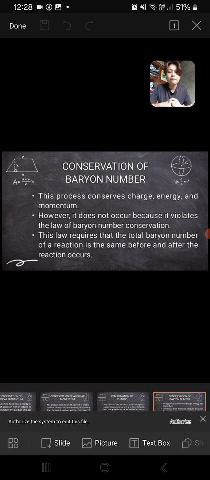So, although this process satisfies the conservation of charge, energy, and momentum, it cannot happen because it violates baryon number conservation. This law states that the total number of baryons must remain the same before and after the reaction. And since this condition is not met, the process is forbidden.